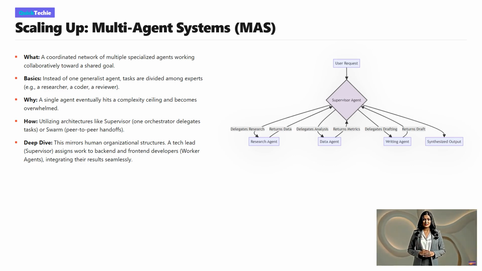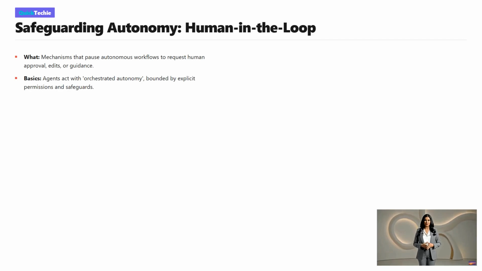This diagram showcases a classic supervisor architecture in a multi-agent system. The user request hits the supervisor agent first. The supervisor analyzes the overarching goal and breaks it down, delegating specific subtasks to specialized worker agents: a research agent, a data agent, and a writing agent. These specialized workers process their individual tasks and return their specialized outputs back to the supervisor. The supervisor then integrates all these pieces together, ensuring alignment, and delivers a highly polished, synthesized final output to the user.